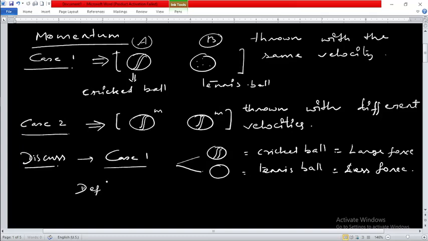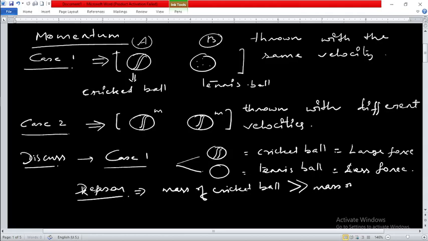The mass of the cricket ball is greater than the mass of the tennis ball.